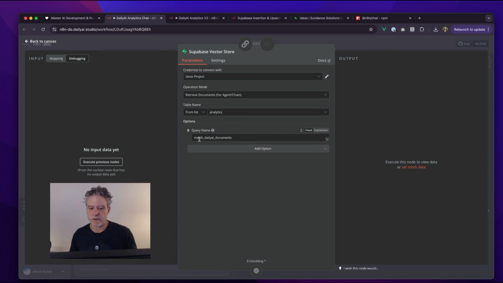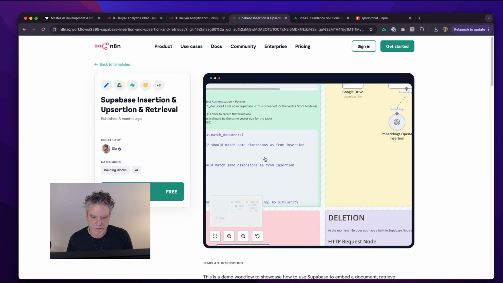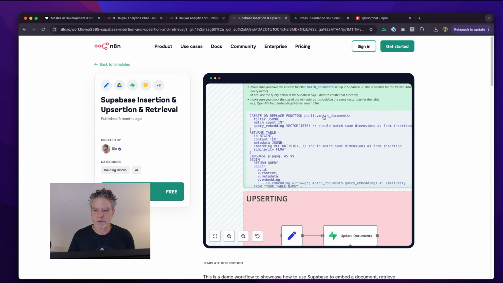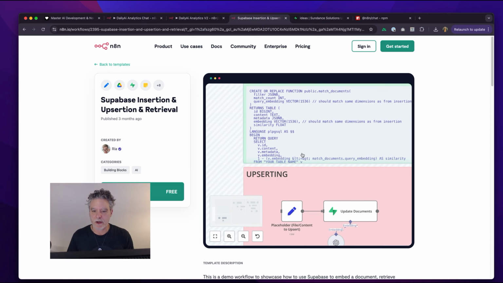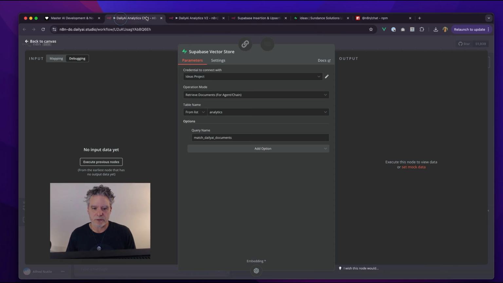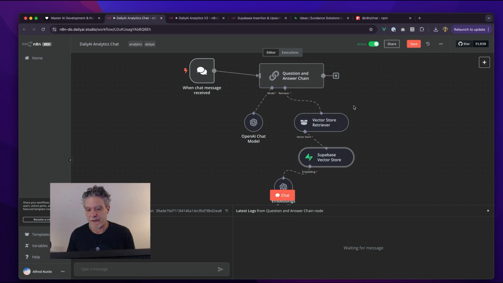And then finally, I choose the query name, which is a function that's part of that query. Let me show you really quick. Let's see if I can zoom in. We can make a function to search our table and return the data in a way that the best vector match returns. It's just a nice way to get the right data out of the database. It'd be interesting to see if I need to do that or other ways. Lots to learn here, but now I have the time to learn it because I'm not writing all the code behind this, which is really nice.